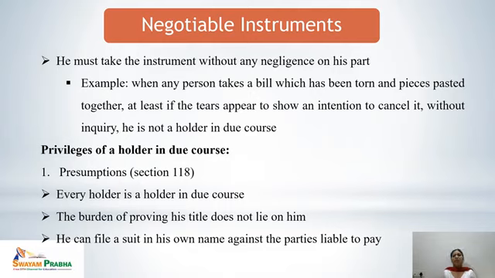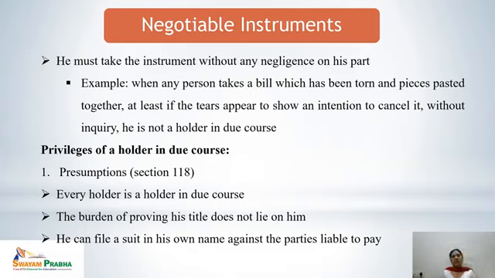Let's see the example. When any person takes a bill which has been torn and the pieces pasted together, at least if the tear appears to show an intention to cancel it, without inquiry, he is not a holder in due course. That means it was very clear on the face of the bill of exchange that it was intentionally torn into pieces and then pasted. The intention of tearing was to cancel the bill of exchange. So if this type of negligence is done by the holder in due course, he would not be treated as a holder in due course. So all of the above are the qualifications for a holder in due course.